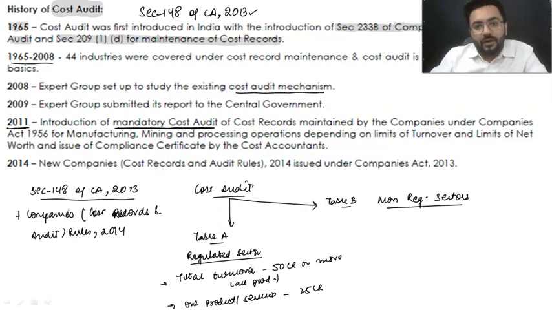If you belong to a non-regulated sector, then in this situation, the aggregate can be 100 crore rupees or more. Then only you need to get your cost records audited by a cost auditor. And if there's only a single product, that is 35 crore rupees or more. So now still we have the doubt in our mind, which is all about the regulated and non-regulated sectors.